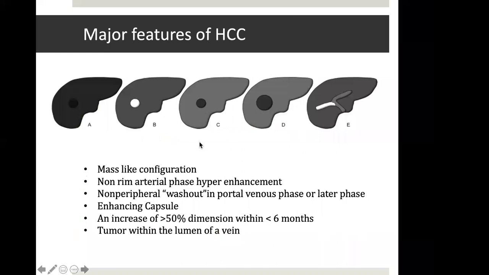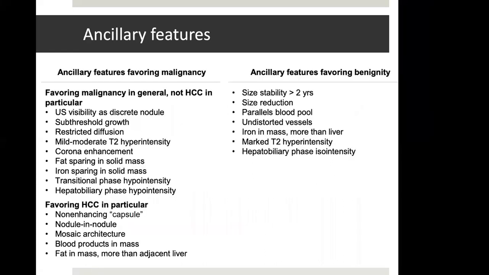So the LIRADS committee has devised a few major features and a few ancillary features of HCC. The major features include mass-like configuration. The size of the lesion is important. Arterial phase hyperenhancement, which is non-rim-like. Now, this is a very important thing. The enhancement should not be in a rim-like fashion. The washout should not be only a peripheral washout. It should be from the entire tumor or from the center. There may be an enhancing capsule. Threshold increase in size is defined as more than 50% increase within less than 6 months. And if tumor is seen within the lumen of a vein, then again, it's a very major feature.